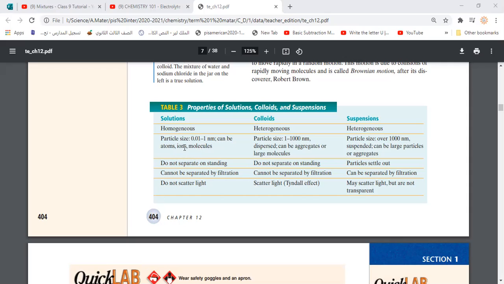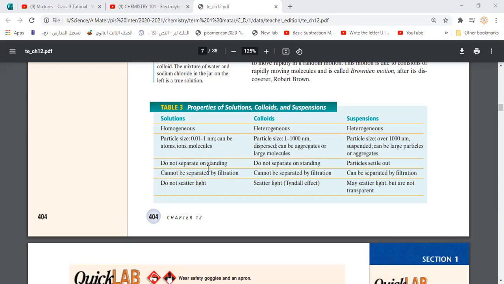Here we find that solutions do not separate on standing. That means if you get a solution of salty water and leave it even for years, it will not separate. The salt will keep dissolving in water. It cannot be separated by filtration. Do you know filtration paper, guys?